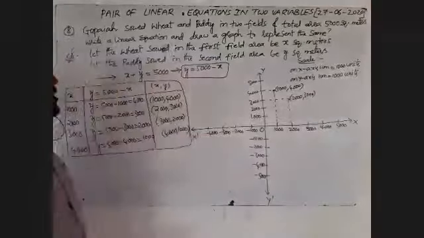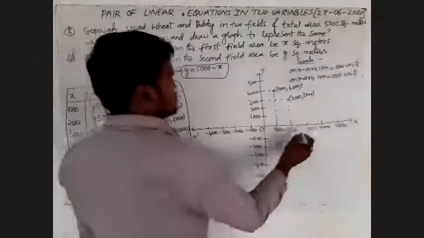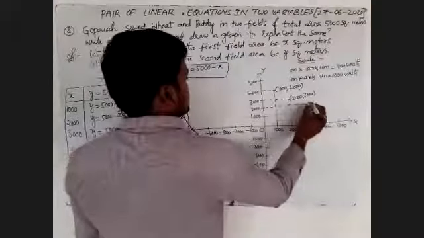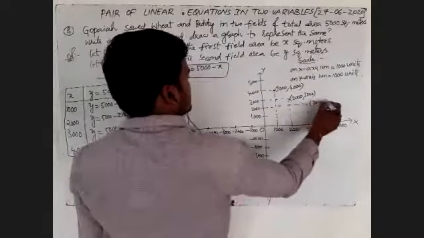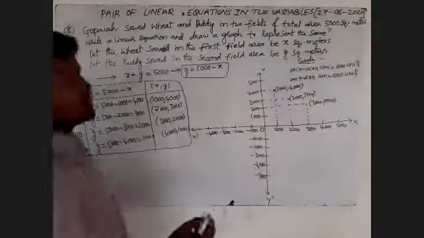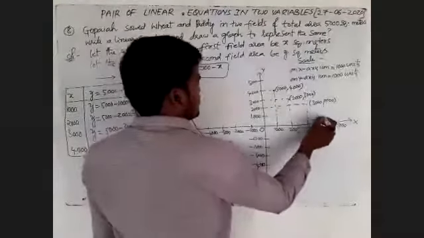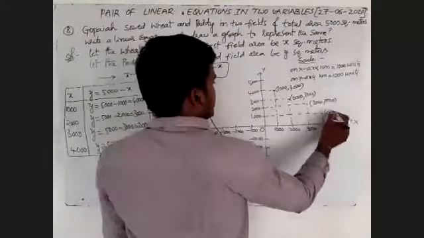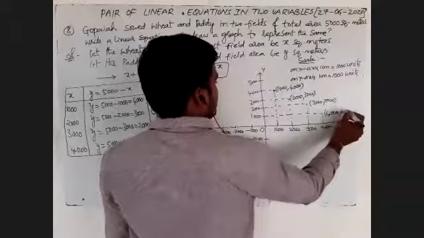After that we'll take the point 3000 comma 2000. This is 3000, this is 2000. Again we'll take the point 4000 comma 1000.